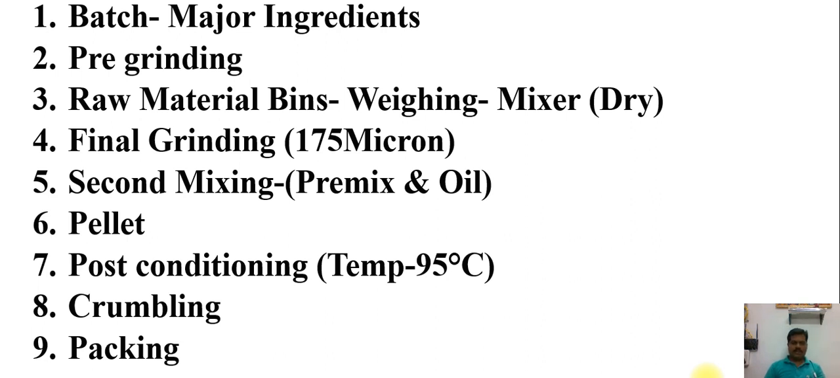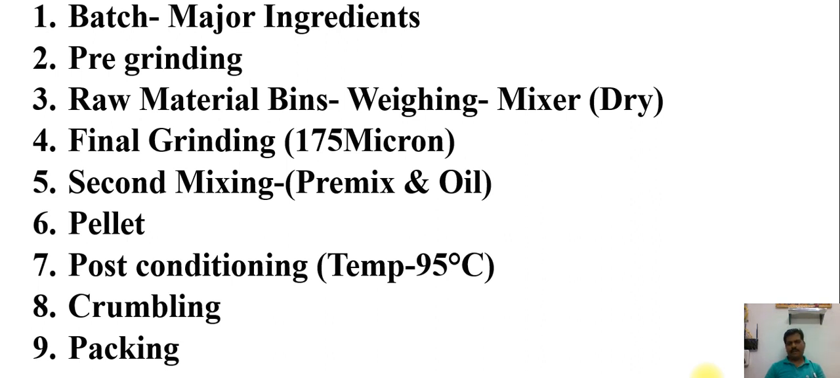The first step is batching for feed production, then it goes to pre-grinding, where the coarse raw material gets some fine grinding. That is the initial grinding or pre-grinding. After that, it goes to the respective bins. Then the weight should be taken per batch. Then it goes to the mixer for dry mixing. Then secondly, it goes for final grinding.